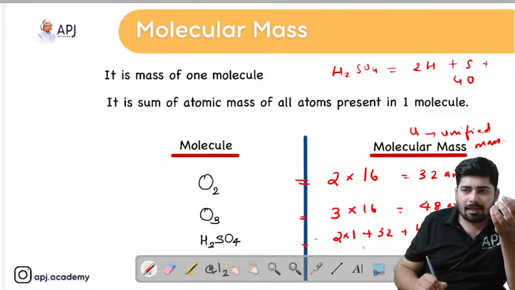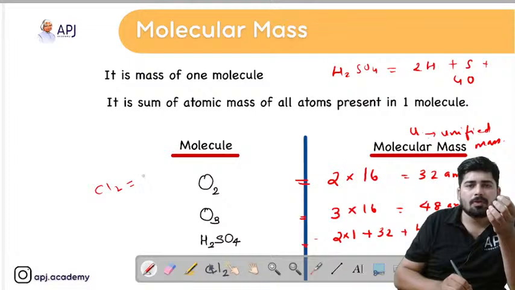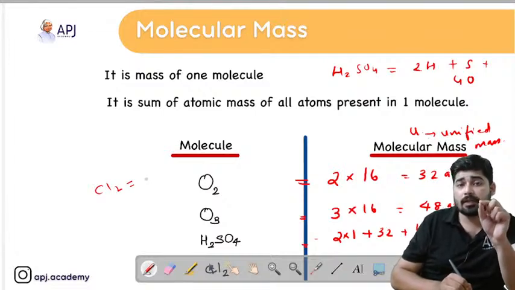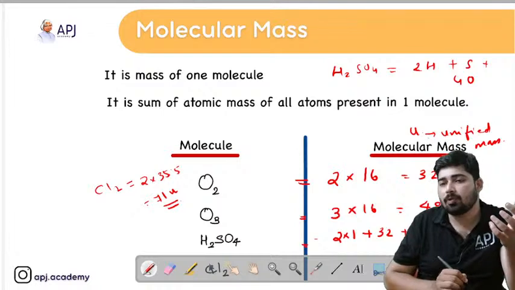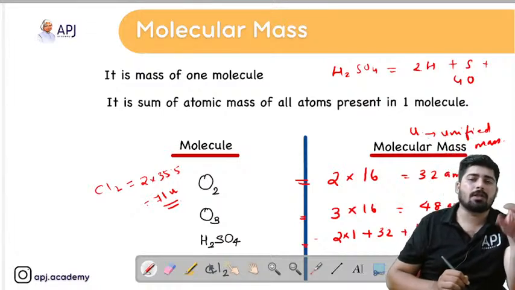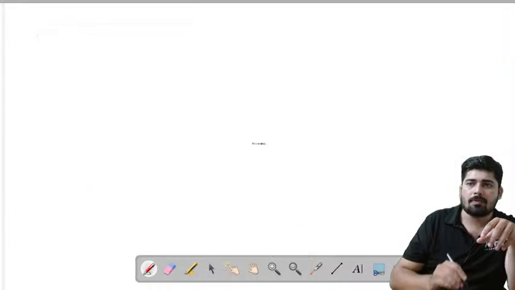Now one more example: chlorine, Cl2. What is the molecular mass of Cl2? We know that one Cl atom is 35.5 AMU. So 2 Cl atoms means 2 into 35.5, which is equal to 71 u, or we can say 71 AMU is the molecular mass of Cl2. Hope this is clear. Now we will move on to the next topic.